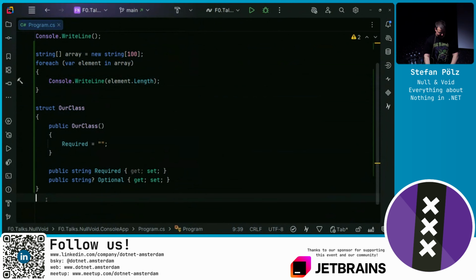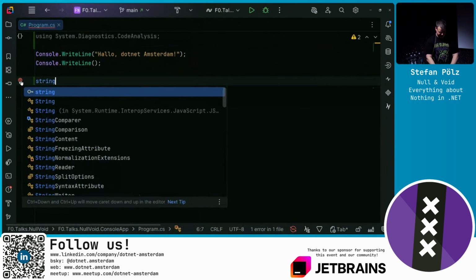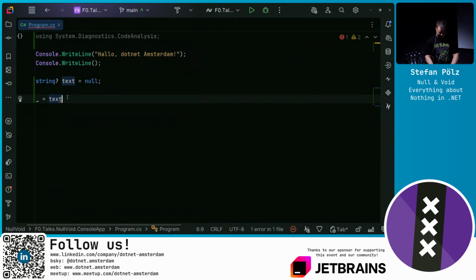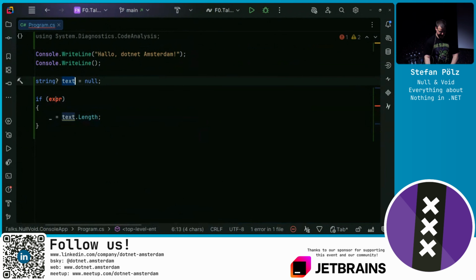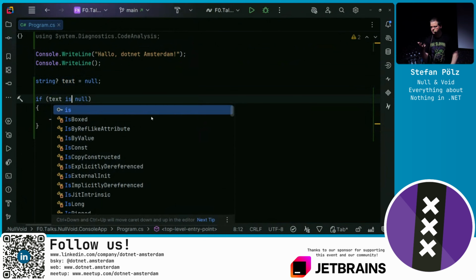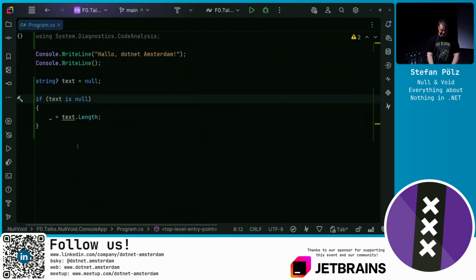We were talking about null checks already, because if we have a string that is nullable, and we try to dereference the string, usually its length, we get a warning here, and we can just surround it with an is not null check, and the warning disappears because we are now safe. There are multiple ways of checking for null. We could also use the more modern patterns like is null and is not null.